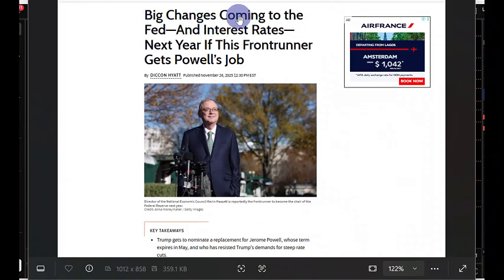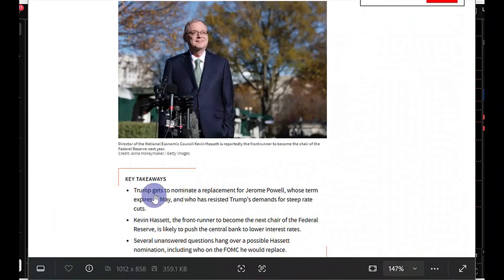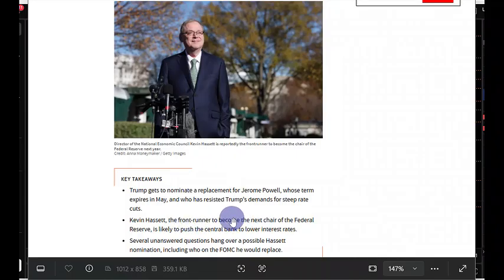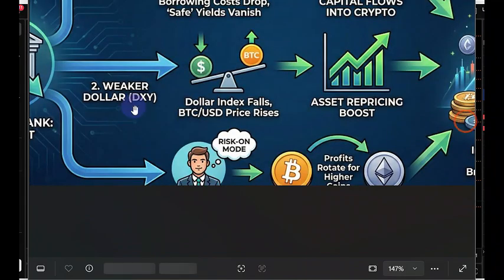And apart from that, we have other good news that is coming into the market. We're seeing that big changes are coming to the Fed and interest rates next year, right? So we're seeing that the president of the US, Trump, is getting to nominate a replacement for Jerome Powell. Powell was the one facilitating the quantitative tightening, basically removing money out of the economy. Trump wants to pump money into the economy, right? And he wants to replace Jerome Powell with this guy called Kevin Hassett, right? And he's likely to push for lower interest rates. Now, that is very bullish for markets.